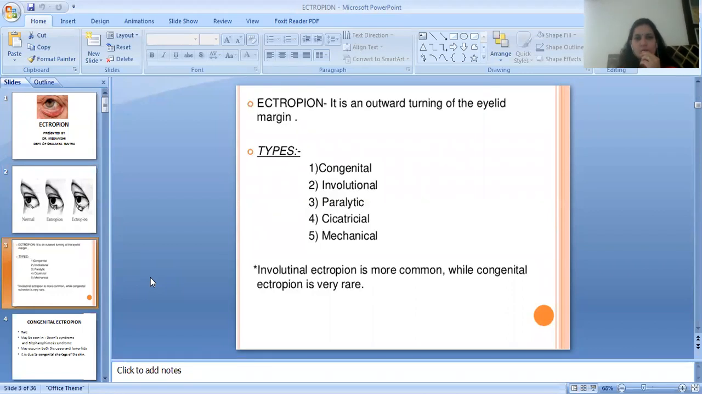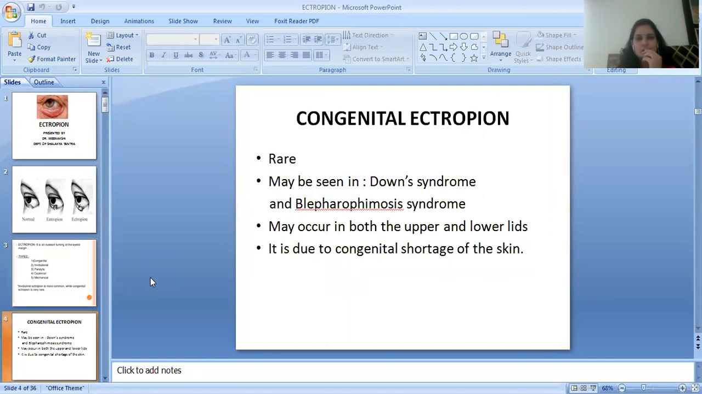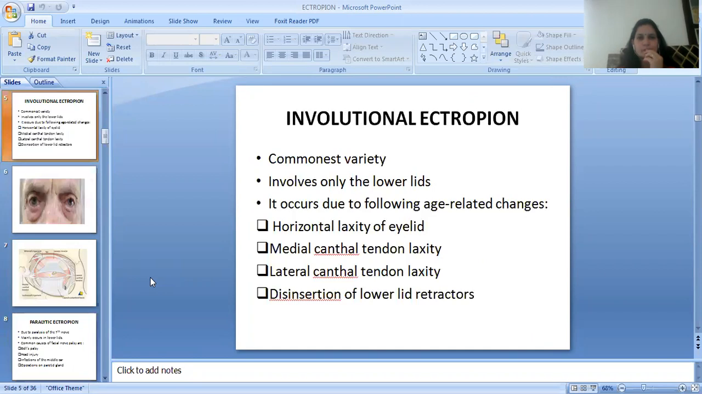There are 5 types of ectropion: congenital, involutional, paralytic, cicatricial, mechanical. The involutional ectropion is more common, while congenital ectropion is very rare. So first one is the congenital ectropion. It is very rare, may be seen in Down syndrome and blepharophimosis syndrome, may occur in both the upper and lower lids. It is due to congenital shortage of the skin.